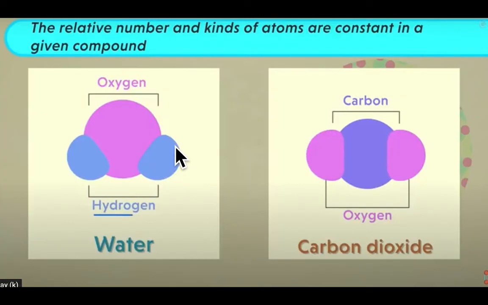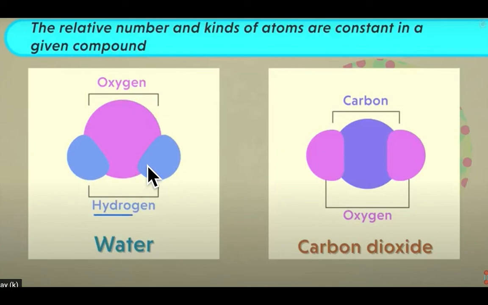The next postulate says the relative number and kinds of atoms are constant in a given compound. What does it say? That if we had a compound which is formed by different atoms or same atoms, their composition will remain same. This is the water molecule or compound of water.